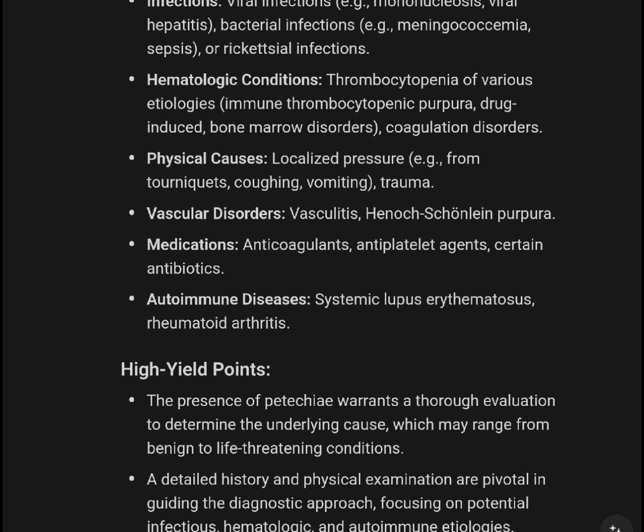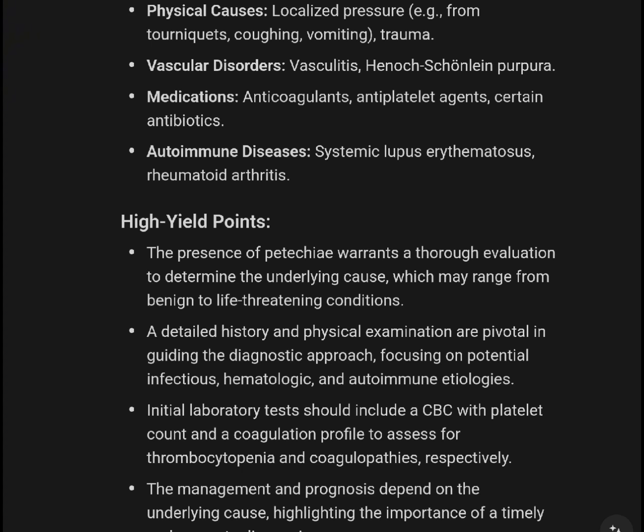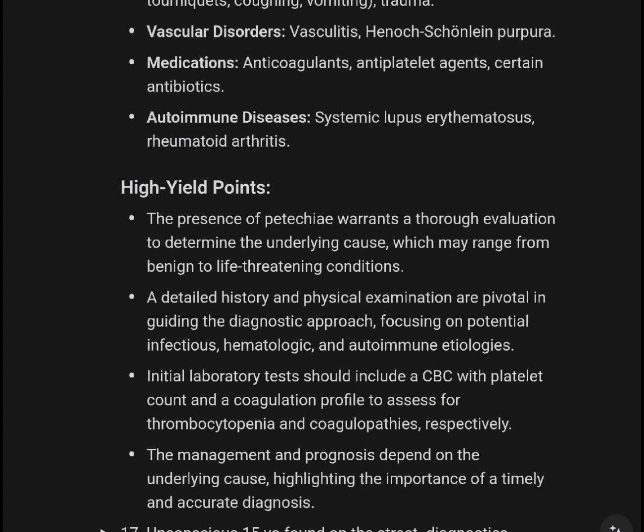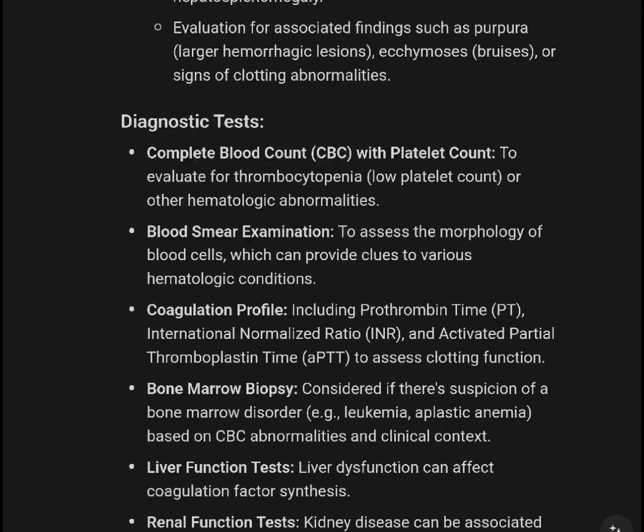In summary, the presence of petechia warrants a thorough evaluation to determine the underlying cause, which may range from benign to life-threatening conditions. A detailed history and physical examination are pivotal in guiding the diagnostic approach, focusing on potential infectious, hematologic, and autoimmune etiologies. Initial laboratory tests should include a CBC with platelet count and a coagulation profile to assess for thrombocytopenia and coagulopathy, respectively. The management and prognosis depend on the underlying cause, highlighting the importance of timely and accurate diagnosis.